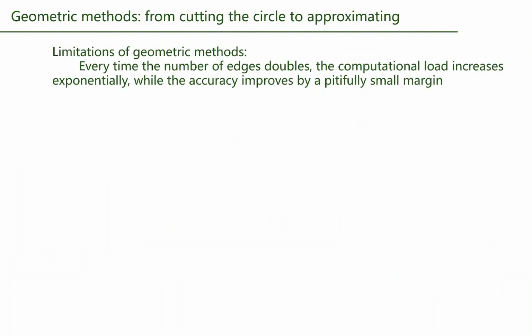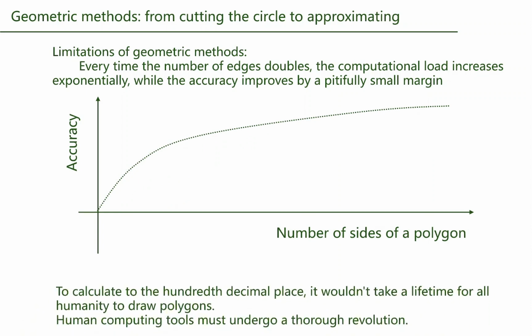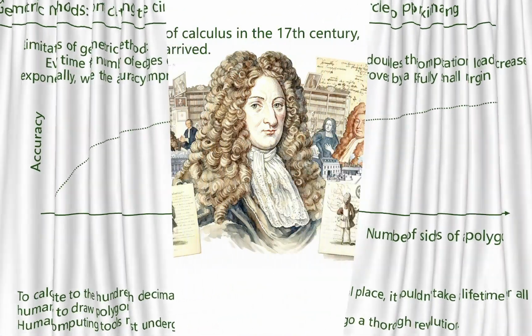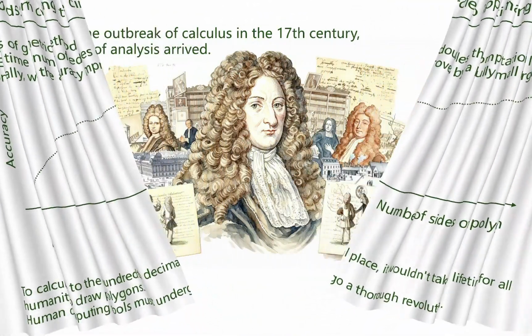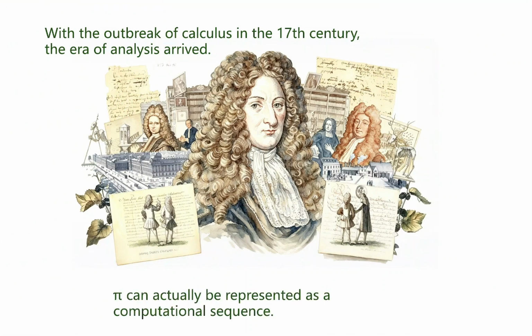But this geometry method has a big problem. Doubling the sides of the polygon makes the math much harder, but barely improves the precision of pi. Trying to calculate 100 decimal places this way would take a lifetime. Humanity needed a completely new way to compute it. Then, calculus came along in the 17th century and changed everything. Mathematicians realized pi could be written as an infinite series. From then on, finding pi meant using formulas instead of drawing shapes.